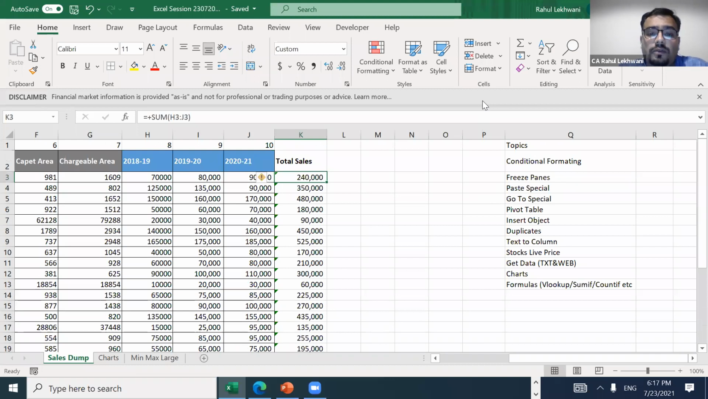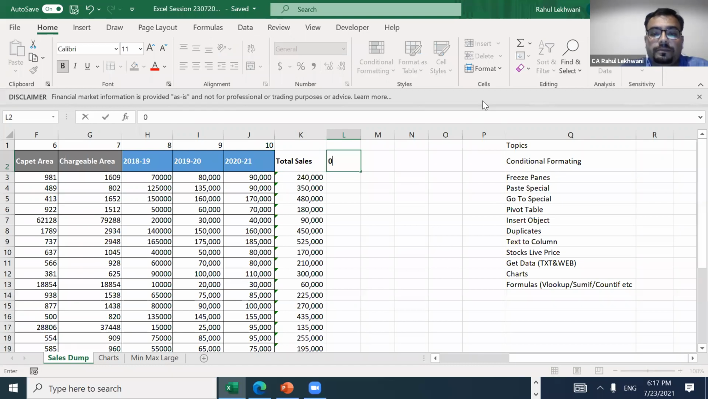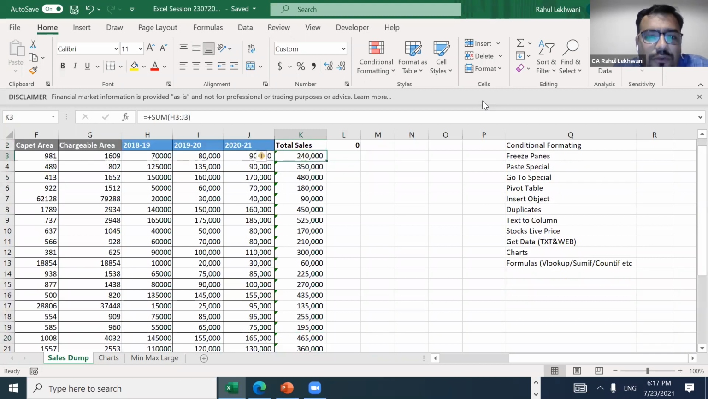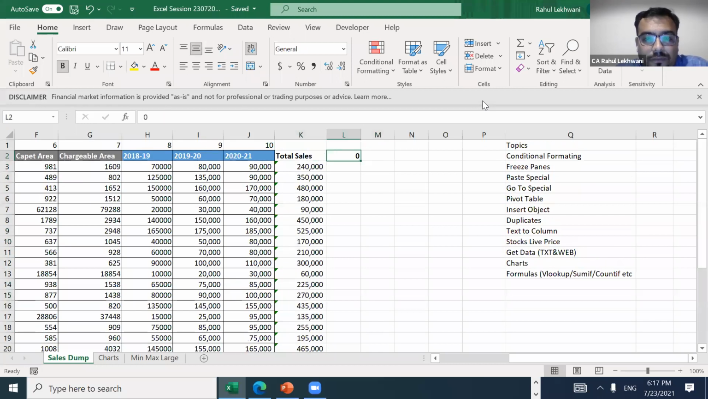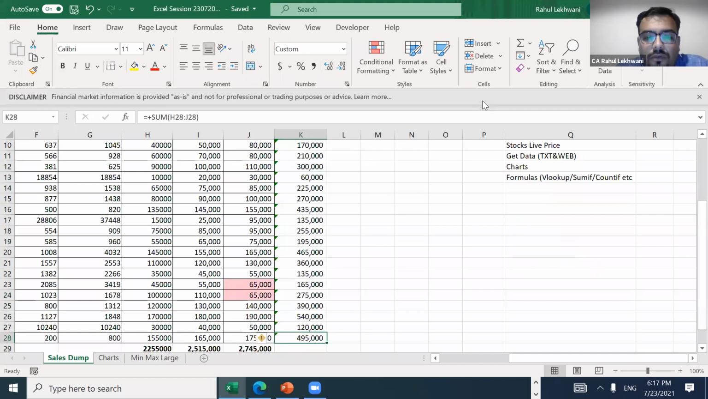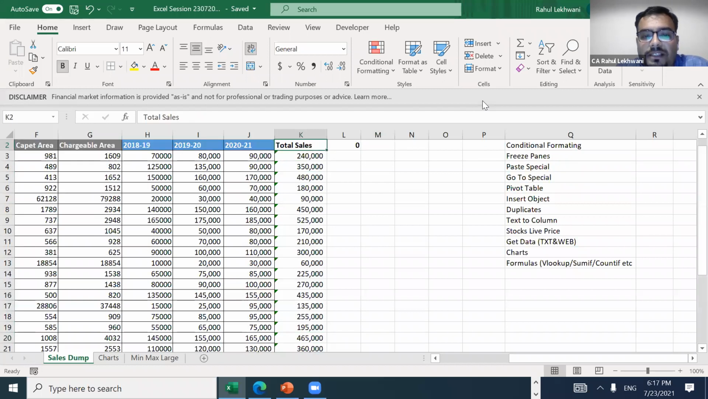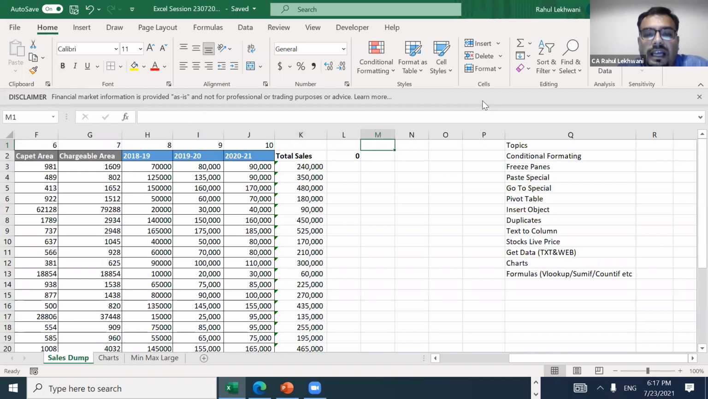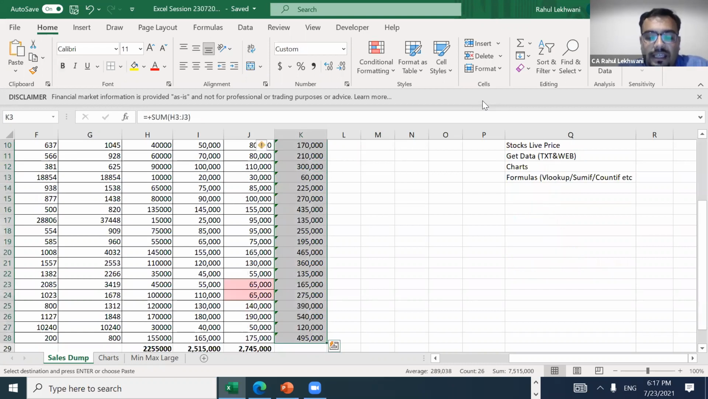In paste special, there are some very important things also. Suppose I write 0 here. Now I want all these values to be multiplied by 0. Just understand my question: I want to make all these values 0. Instead of deleting them, I'll just copy this 0 and select the area.